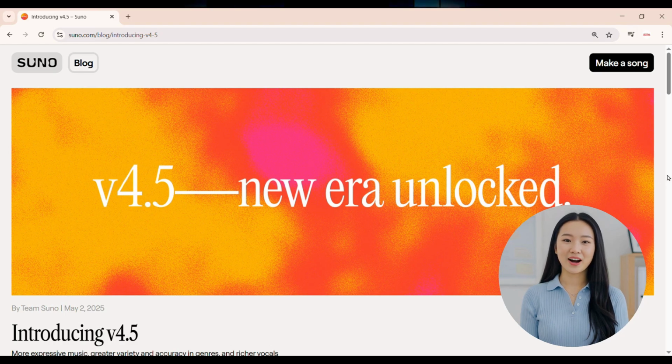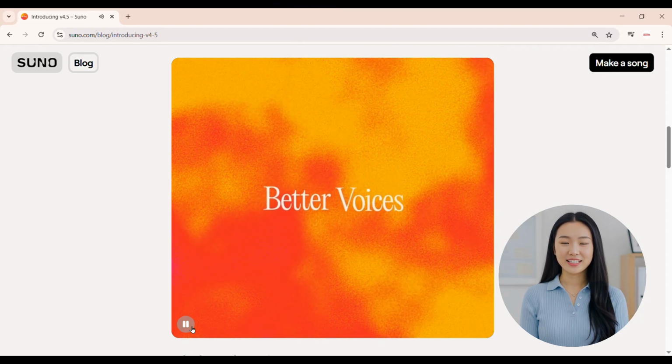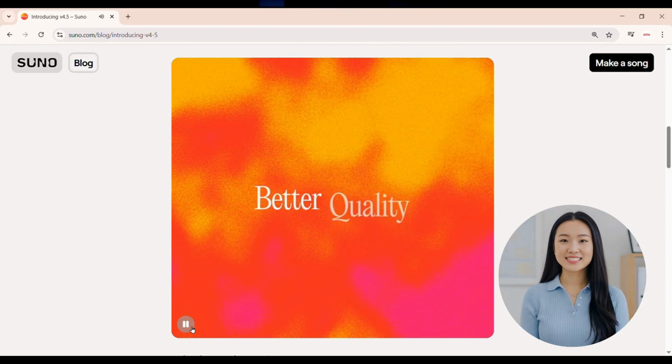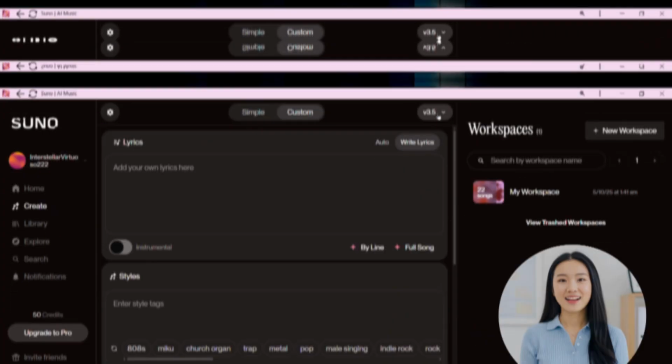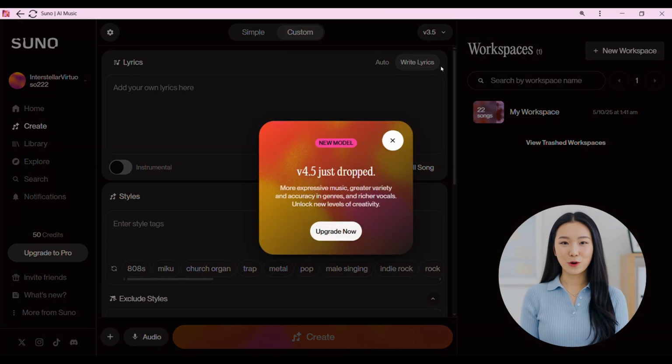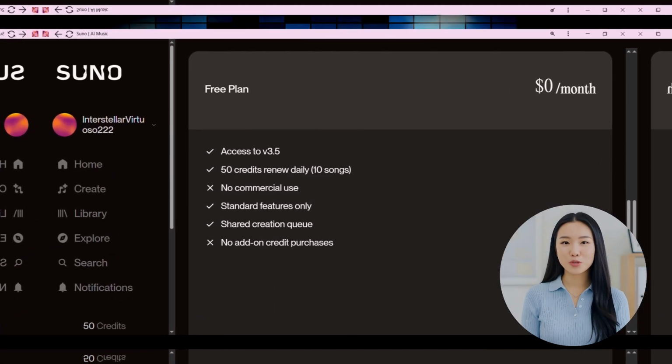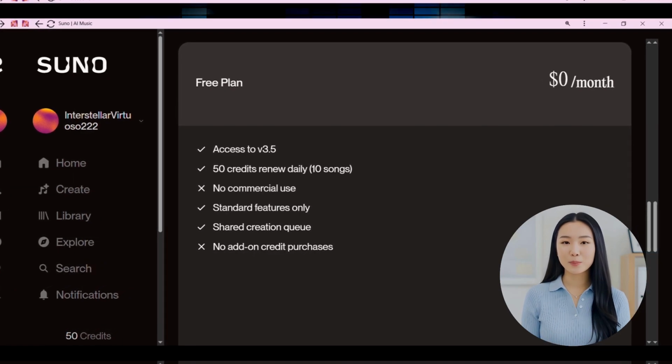Currently, SUNO AI offers version 4.5, the latest and most advanced release. Featuring improved audio quality, smarter prompt interpretation, extended track length, and a broader range of genre combinations. However, access to version 4.5 is currently limited to Pro and Premium subscribers. Free users still work with version 4.0 and earlier, with limited capability.